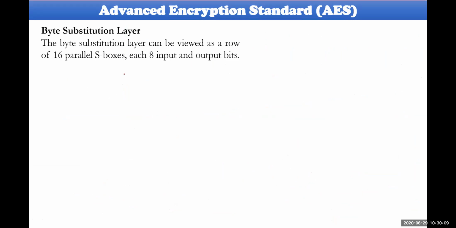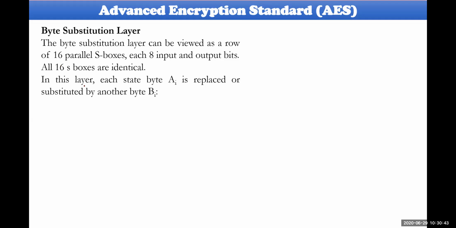The byte substitution layer can be viewed as a row of 16 parallel S-boxes. Just before, we have witnessed 16 parallel S-boxes, and each might have 8 inputs and 8 outputs here. All 16 boxes are identical. That's why I displayed one particular table to you. That is a single table which is taken into consideration by all 16 S-boxes. There are no different kinds of boxes here. Only one S-box will be there with us.